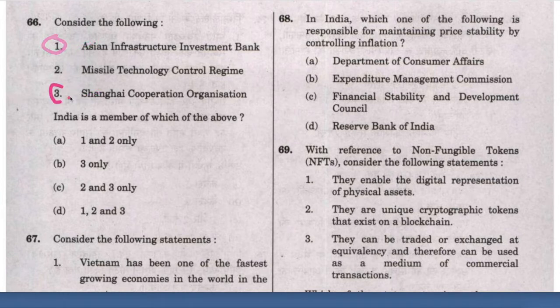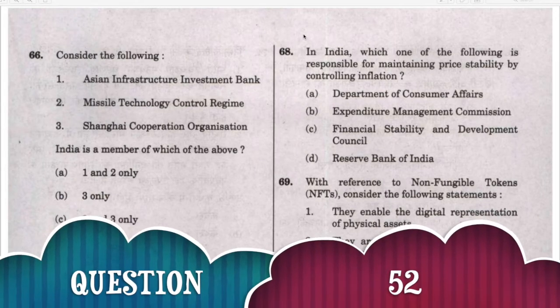Options 1 and 3, they are present only in D. Therefore, D is the answer and question is easily solved. Next question.